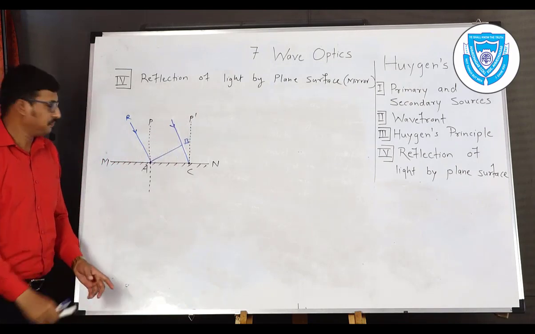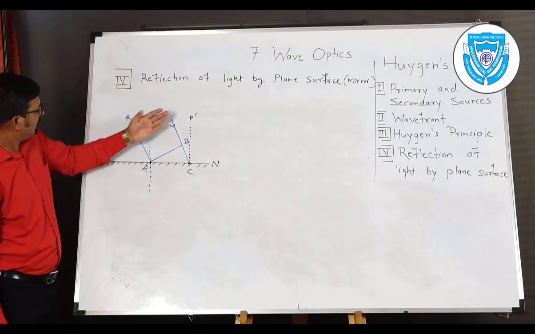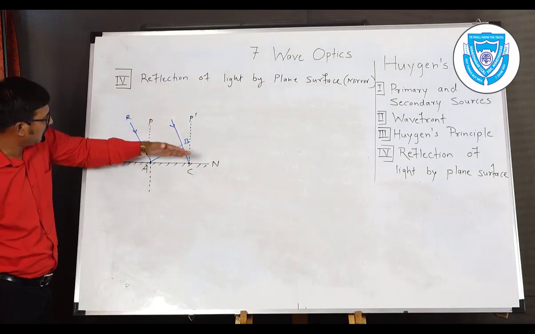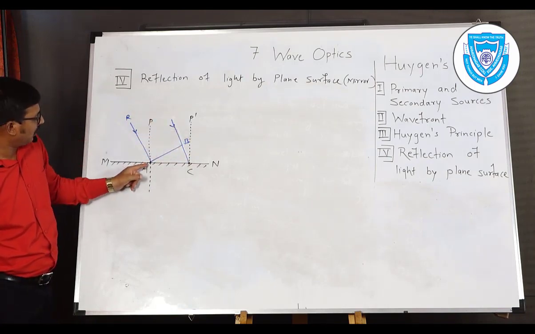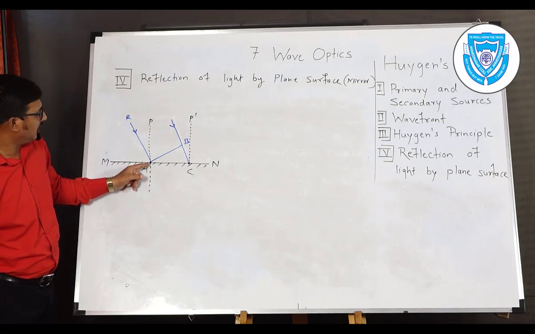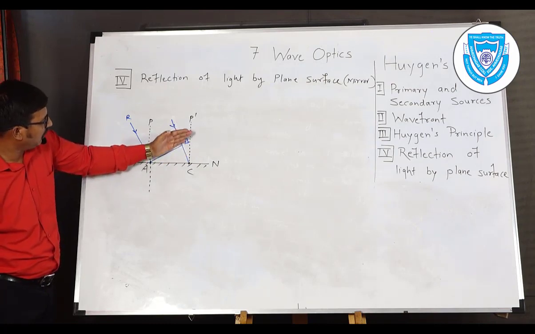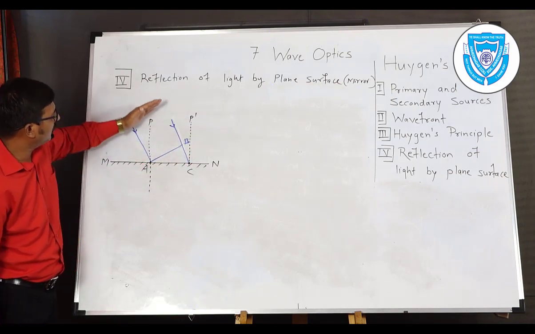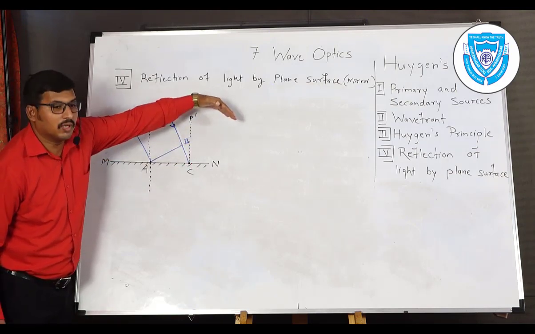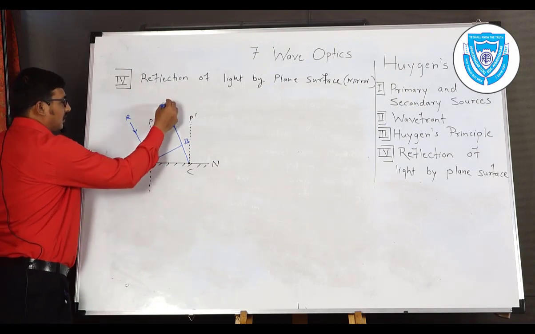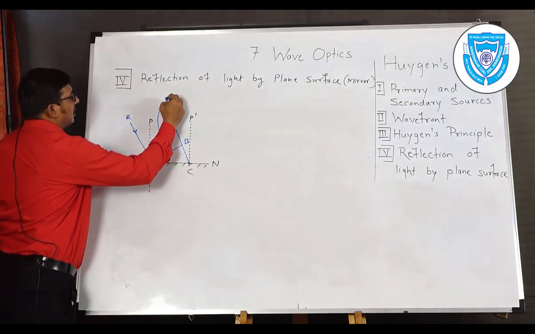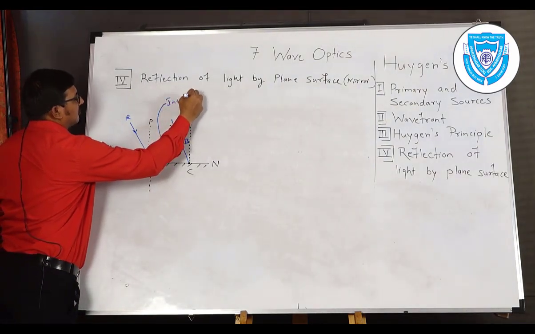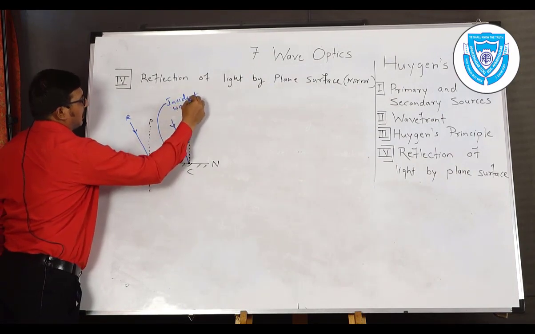Now check carefully. When wavefront reach at surface of the mirror, first there is a contact with point A, and then after some time B will touch the point C, and then there is a phenomena of reflection. Incident wavefront, reflected wavefront. So this part is called incident wavefront.